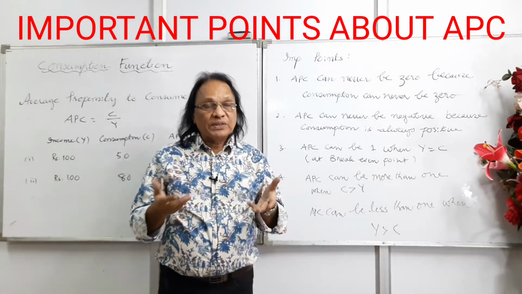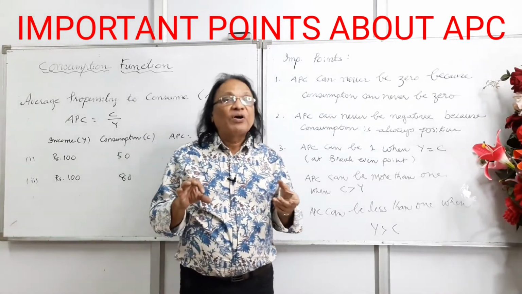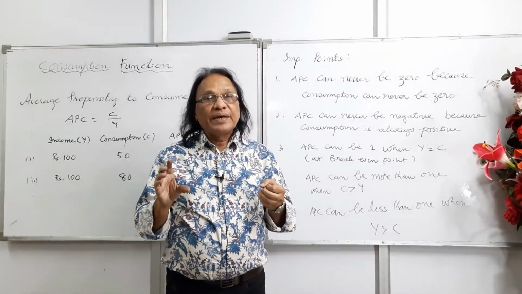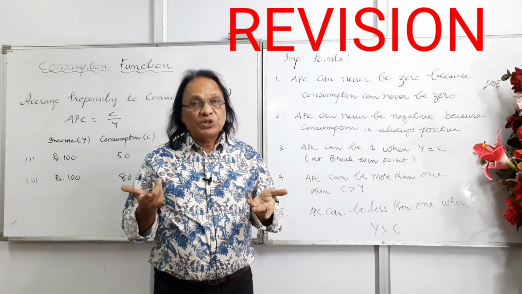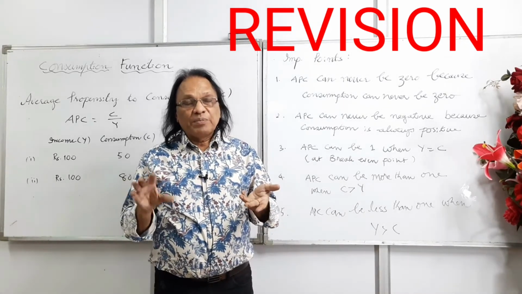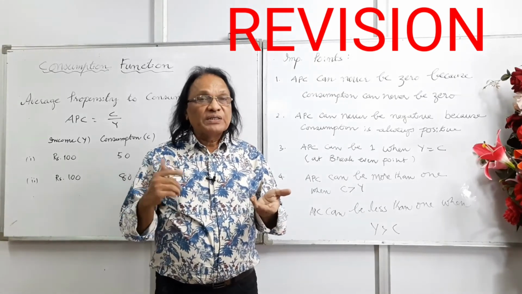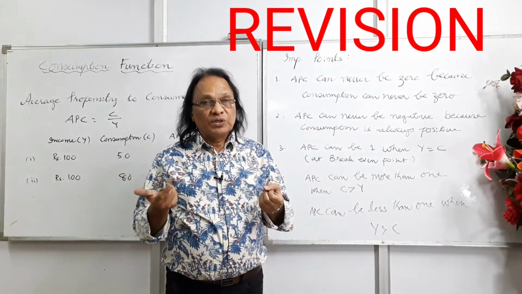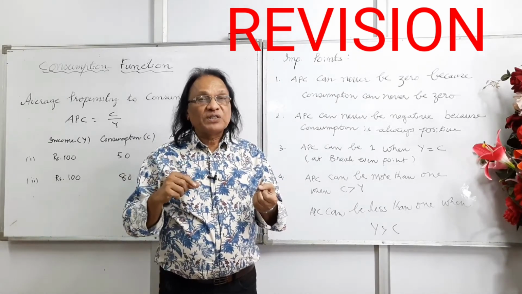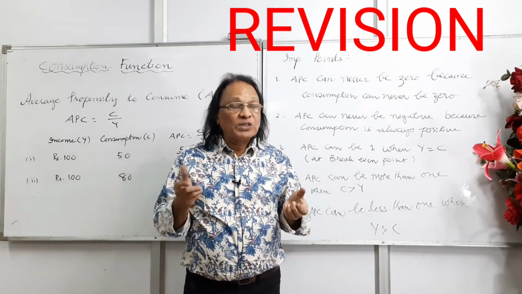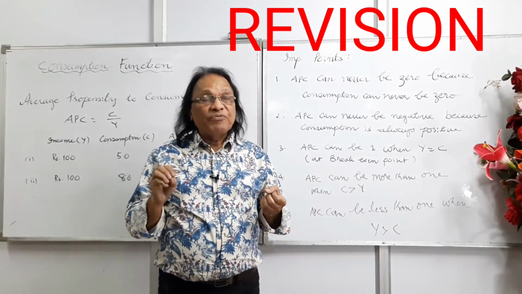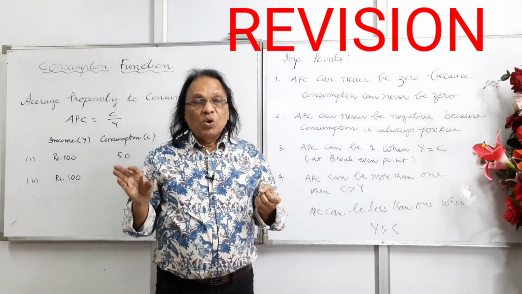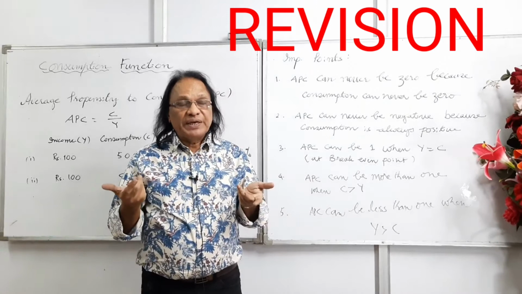So I repeat once again, we're discussing income and employment theory. Under income and employment theory, we're discussing consumption function. Under consumption function, the first concept is average propensity to consume. What exactly is APC?